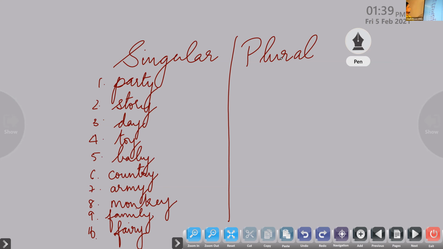Party, the first one is. The second word is story. Third word is day. The fourth word is toy. Fifth word is baby. Sixth word is country. Seventh is army. Eighth word is monkey. Ninth word is family. And the 10th word is fairy. Okay? 10th word is fairy.